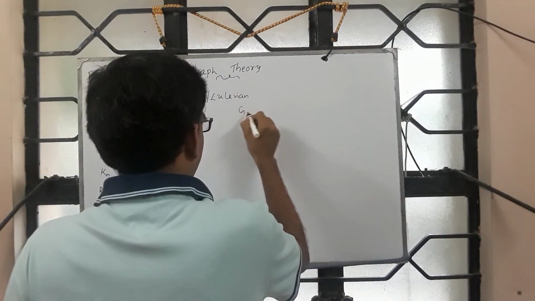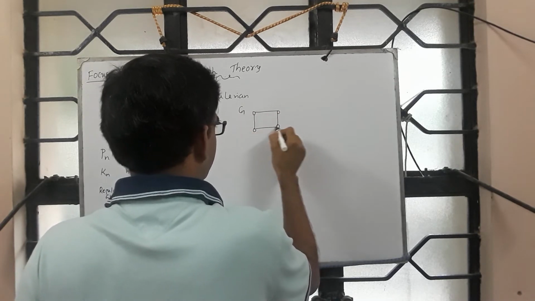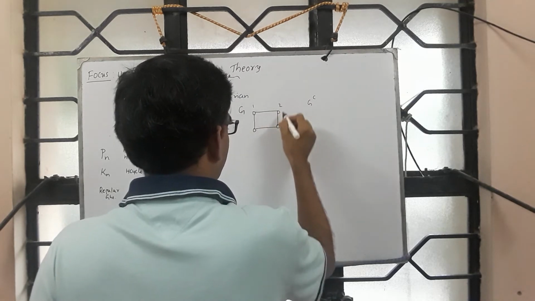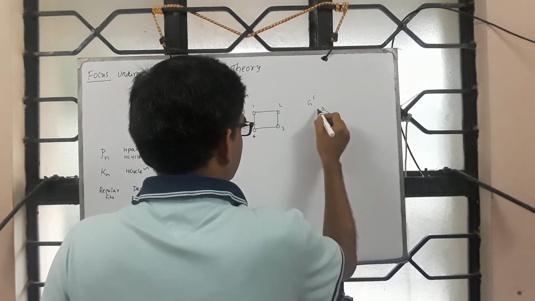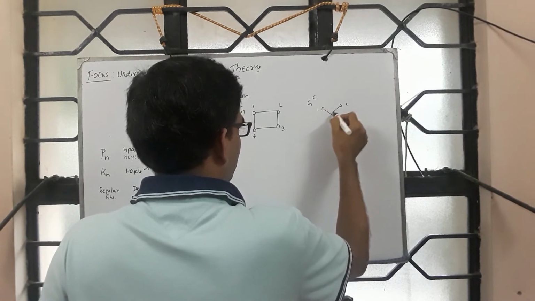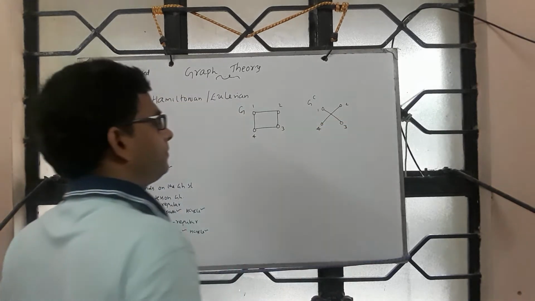If you look at, say, this is our G. The complement is, suppose I label them as 1, 2, 3, 4. The edges that are present in G are not present here, and the edges not present here will be present here.